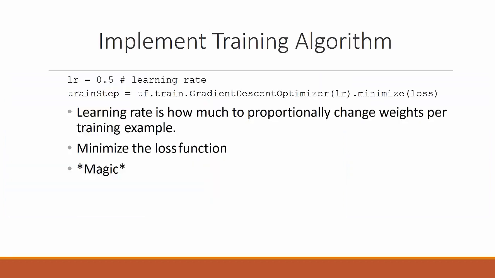Now implement the training algorithm. We do the train step as tf.train.GradientDescentOptimizer(LR).minimize(loss). Learning rate is how much you proportionally change weights per training example, and we minimize the loss function.